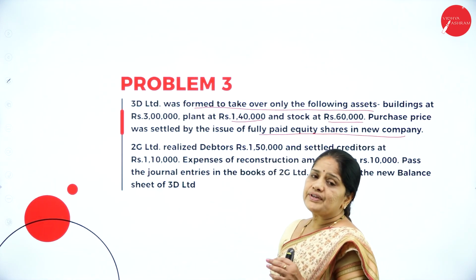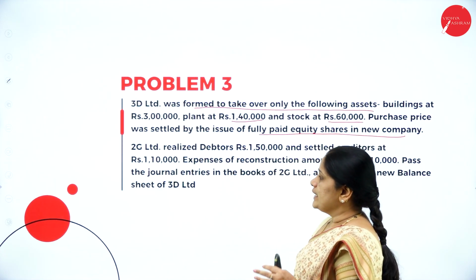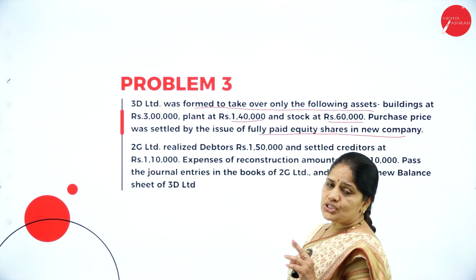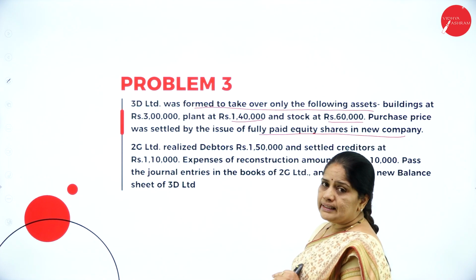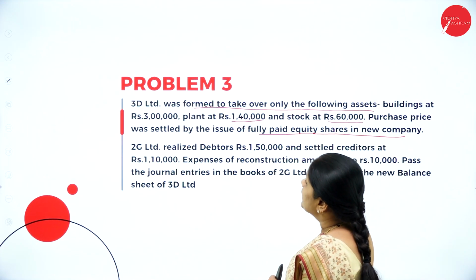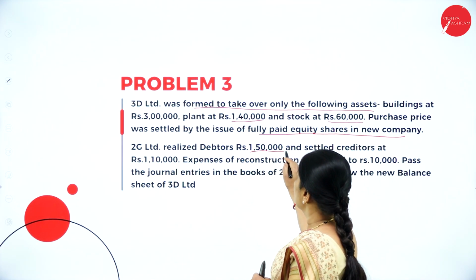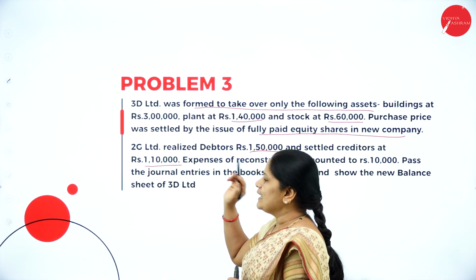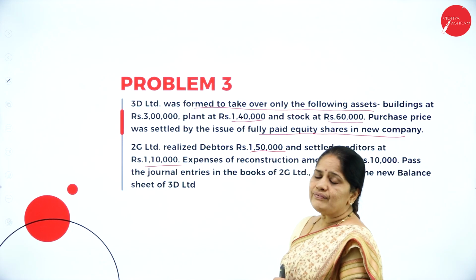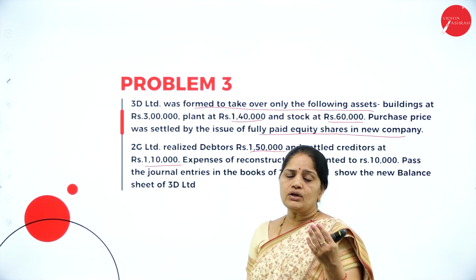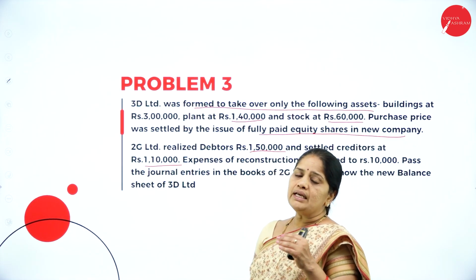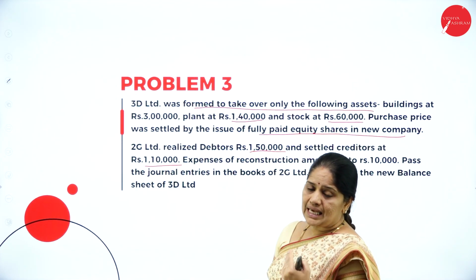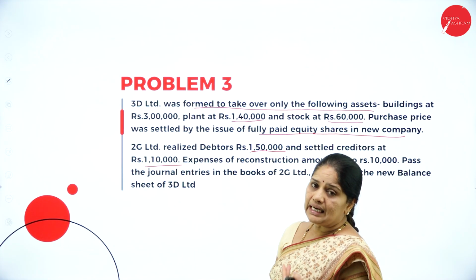Now, for that, we have to pass an entry. Then, next, we have to calculate the purchase consideration based on the net asset method, and then we have to do the problem. So 2G realized debtors at 1,50,000 and settled creditors at rupees 1,10,000. Now, if the debtors are not taken over by the purchasing company, then the selling company only has to just sell the asset and get the cash.